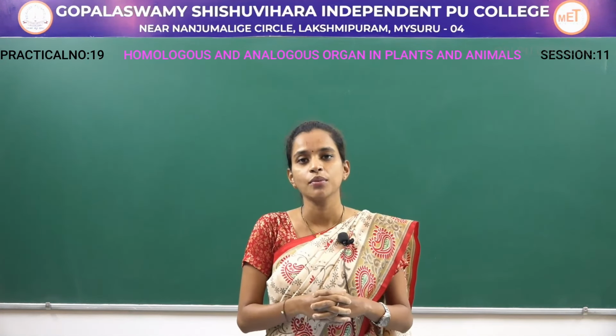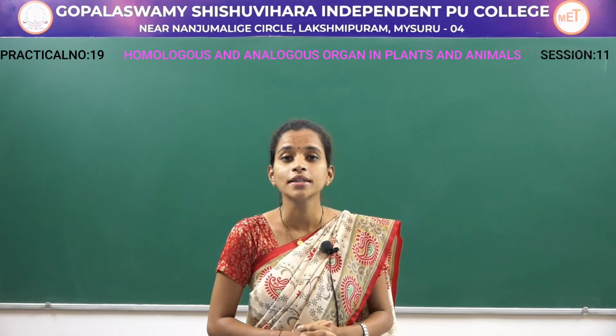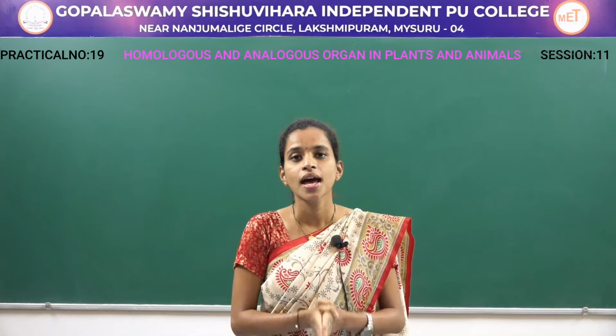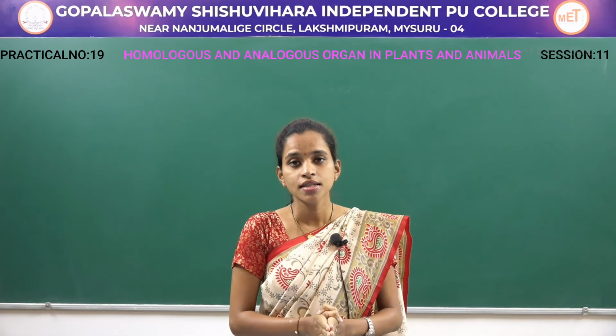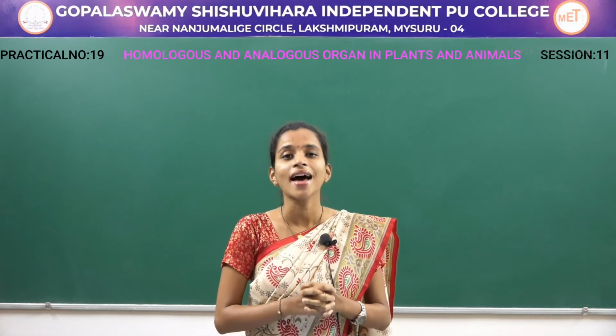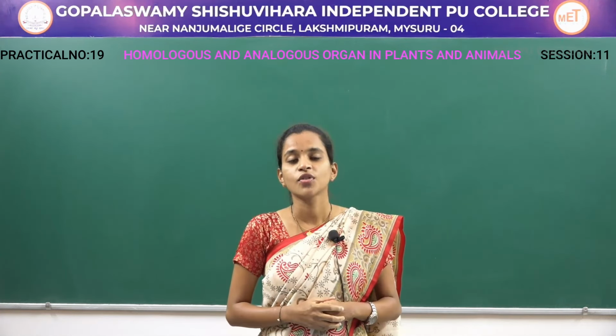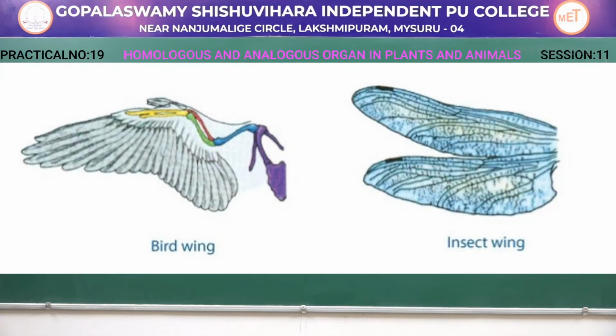Next we will study analogous organs in case of animals. Analogous organs means organs of related organisms which are of different origin but undergo the same function. Those are called analogous organs. Now, a few of the examples which come under analogous organs for animals will be the wing of an insect and bird wing. Insect wing is a dead structure supported by hollow veins and covered with chitinous exoskeleton. Insect wing arises from the thorax region.